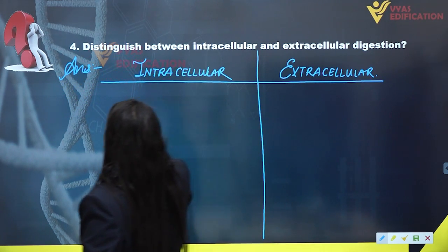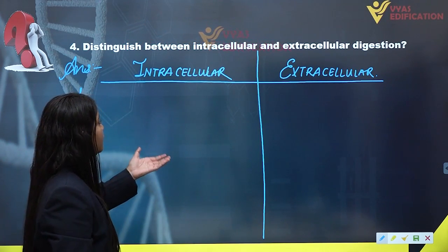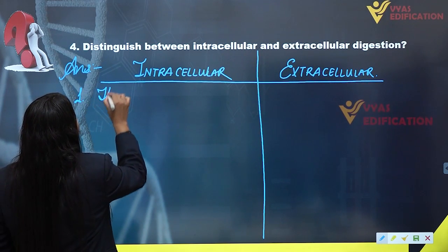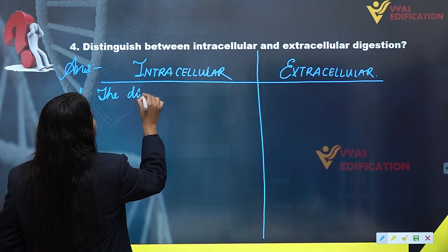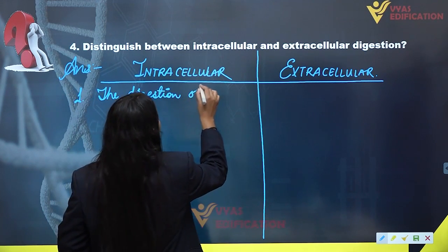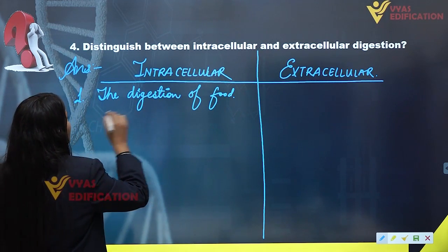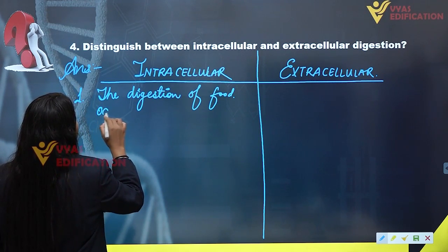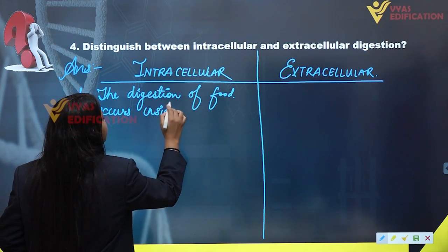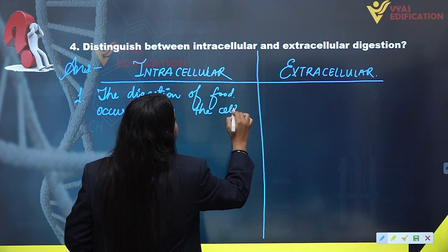Alright, so the very first point which can distinguish between the intracellular and extracellular digestion is the digestion of food. The digestion of food occurs inside the cell.